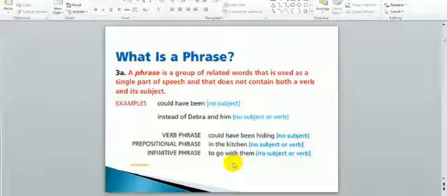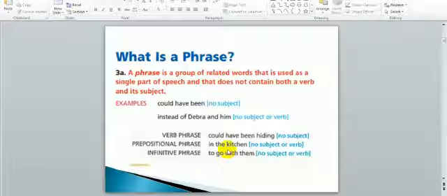Some of you will think that go here works as verb. No, it is not a verb. It's infinitive, and in infinitive it works as a noun, not a verb. So to go with them is like going with them, and it works as a noun, so it is not a verb. So here there is no subject and there is no verb, and the phrase also can be it has no subject or verb. So for the last time I want to say the phrase is a group of words that doesn't contain both a verb and its subject, or the verb or the subject.